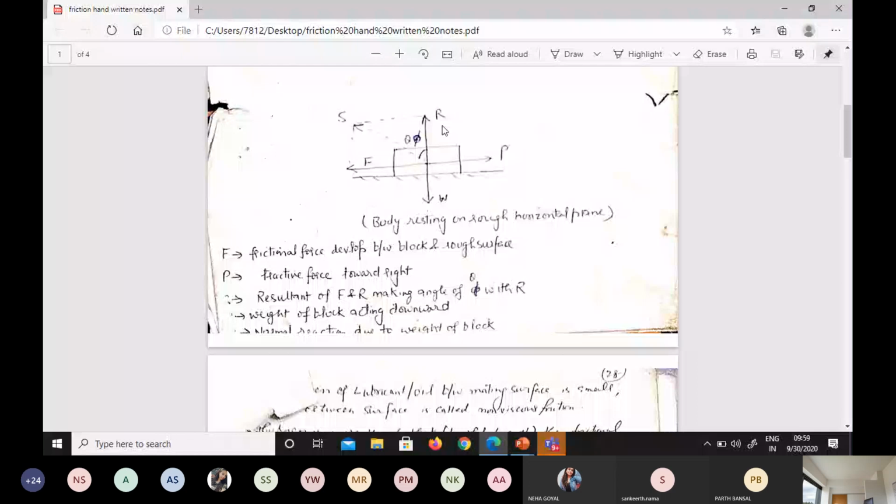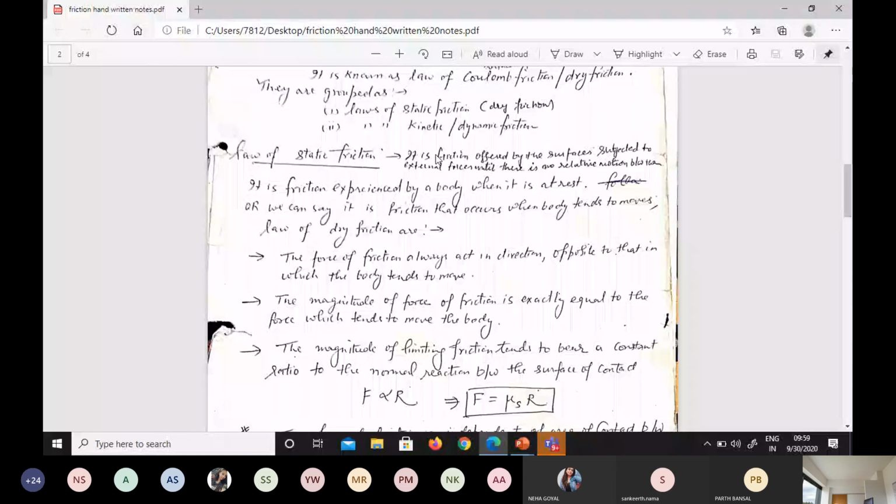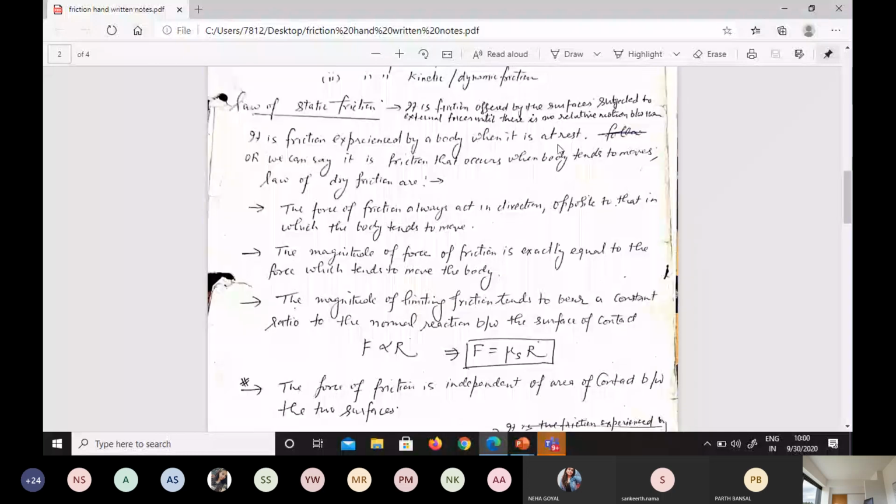Then you can see here the laws of static friction, so you can study from these also. What is static friction? It is the friction offered by the surfaces subjected to the external force until there is no relative motion between them. Or simply you can say it is the friction experienced by the body when it is at rest. When the body is at rest, what is the friction experienced by the body? That is called static friction.